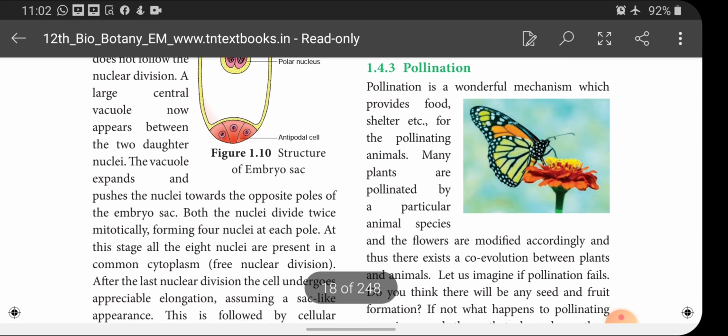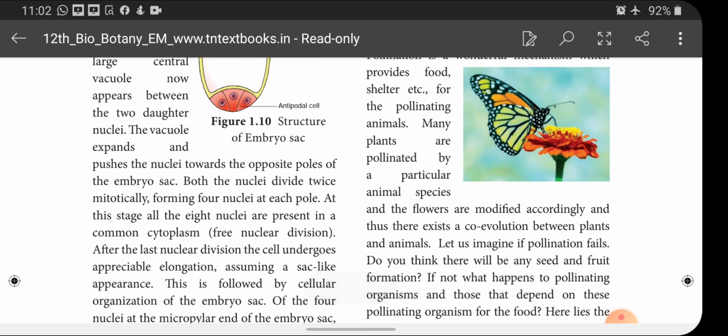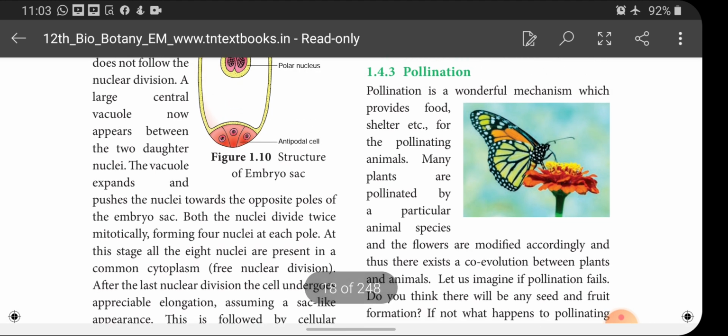So you could understand the question asked here, children. And also I said, what is pollination? Transfer of pollen grains from anther to stigma. And it's a wonderful mechanism which provides food, shelter, etc. for the pollinating animals. Through pollination, it provides food and shelter for the pollinating animals. Many plants are pollinated by a particular animal species, and the flowers are also modified accordingly, and thus there exists a co-evolution between the plants and animals.